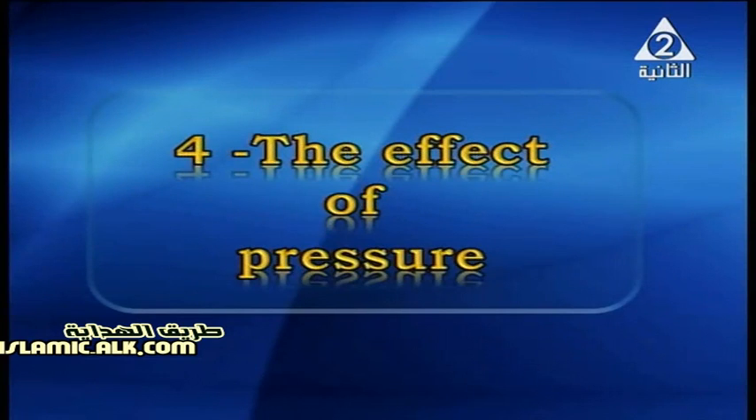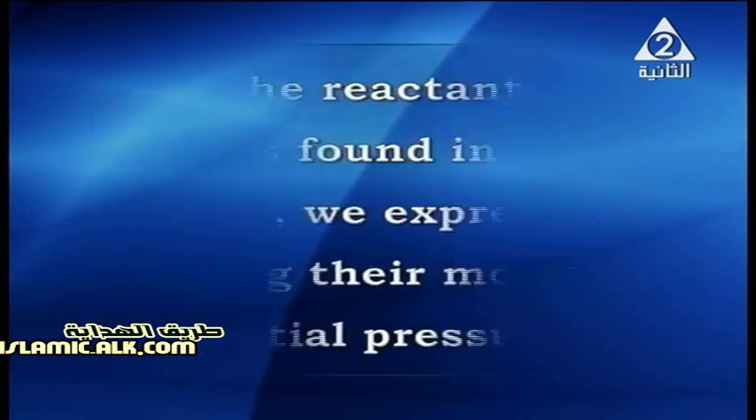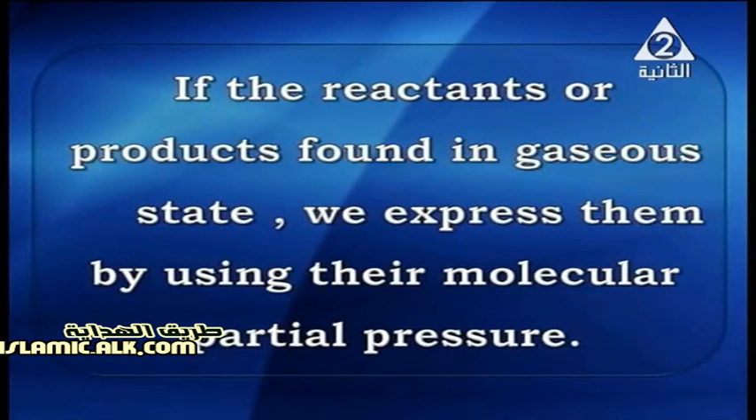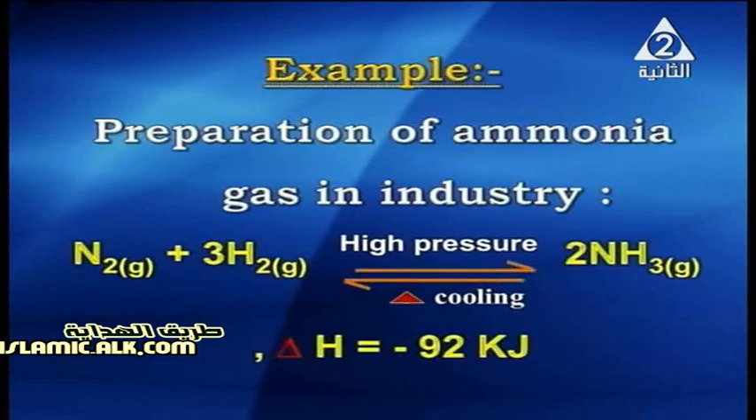Now, my dear students, we are going to discuss the fourth factor that affects the rate of the chemical reaction, which is the effect of pressure. If the reactants or products are in the gaseous state, we express them by using their partial pressure. For example, the preparation of ammonia gas in industry, as the reaction proceeds on the screen: nitrogen plus hydrogen gives ammonia gas in the presence of high pressure and temperature, then cooling. Here the reaction is exothermic, giving delta H equal to negative 92 kilojoules.